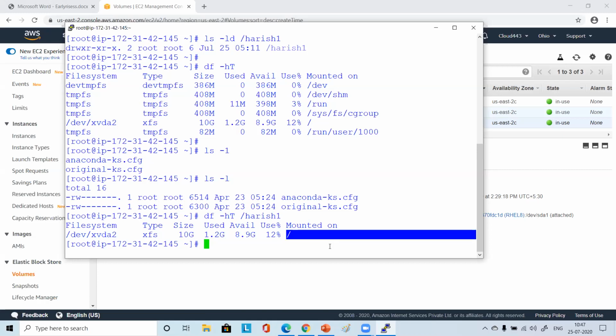So what we want to achieve here is that we want to mount the disk that we have created, that 1 GB disk, on this mount point. Mount point means what? Vikas, can you explain mount point to people?